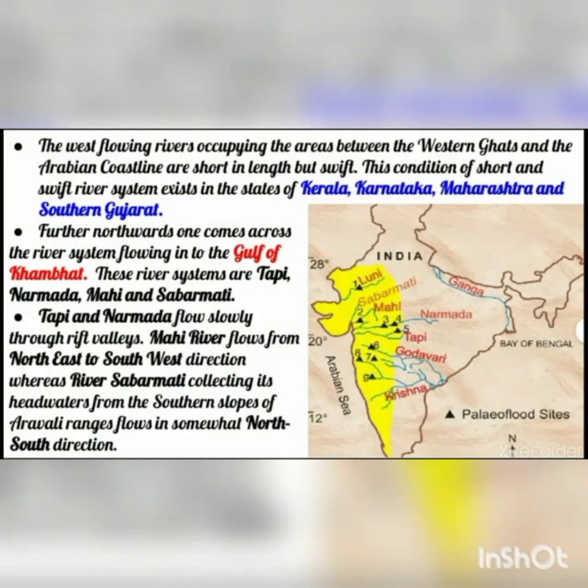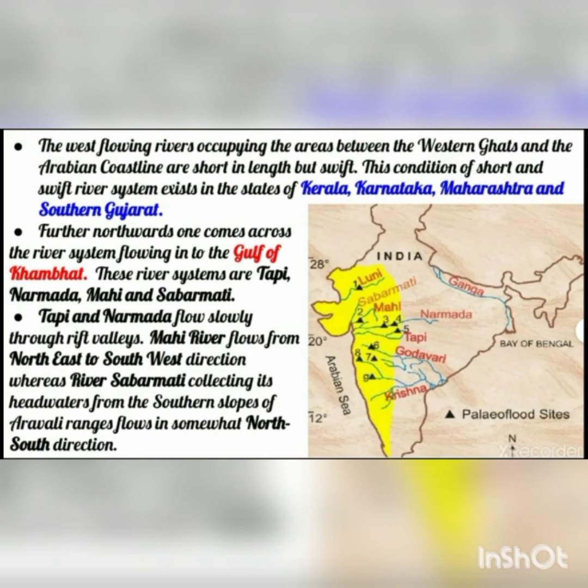So the west flowing rivers occupying the areas between the Western Ghats and the Arabian coastline are short in length but swift. This condition of short and swift river system exists in the states of Kerala, Karnataka, Maharashtra and southern Gujarat. Further northward one comes across the river system flowing into the Gulf of Khambat.